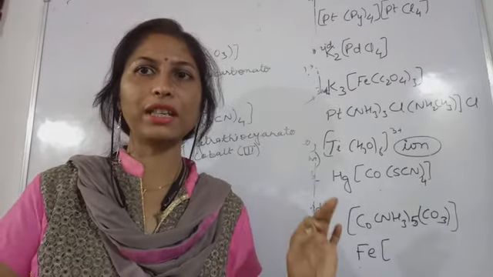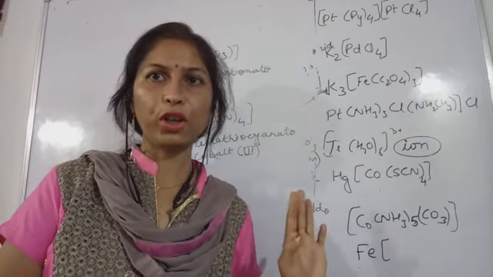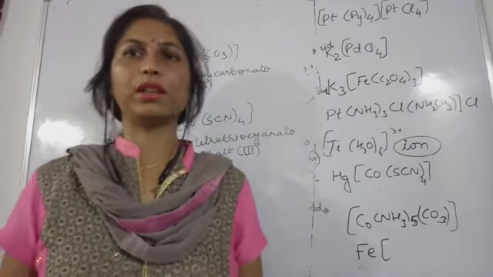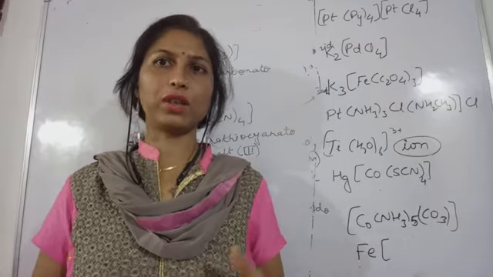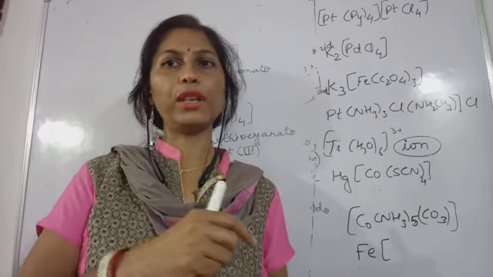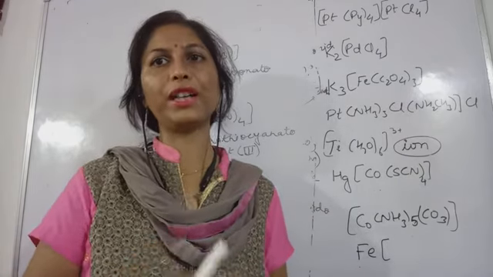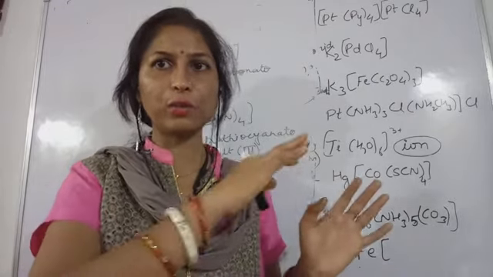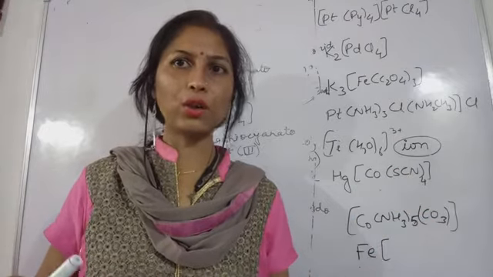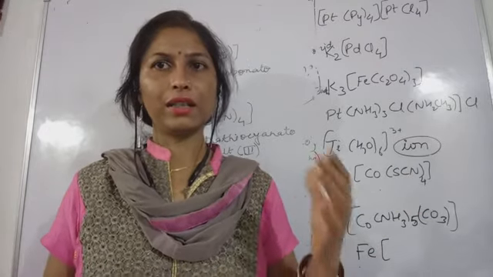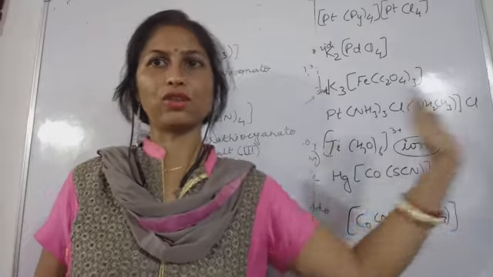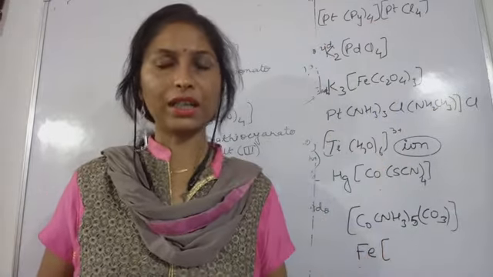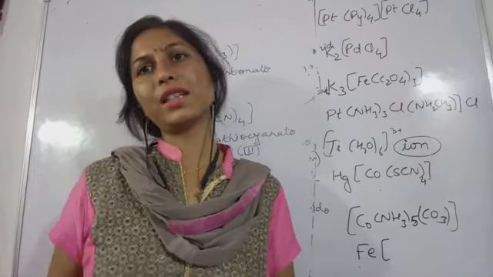Isomerism. Okay, isomerism, this word is not new for you. You all have a clear-cut idea about isomerism. So isomers have the same chemical formula but different structural formula and also different spatial arrangement. On the basis of that, isomerism is divided into 2 parts: the stereoisomers and the structural isomers. The structural isomers are also bifurcated into different subcategories. So all these things we are going to discuss in the next video.